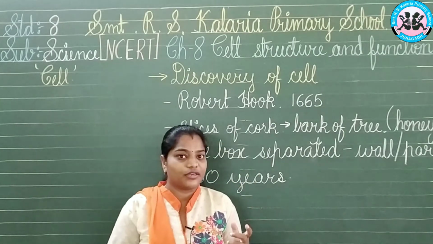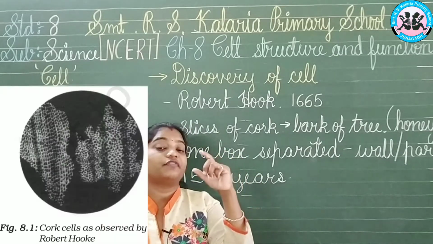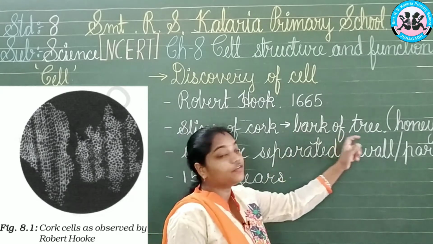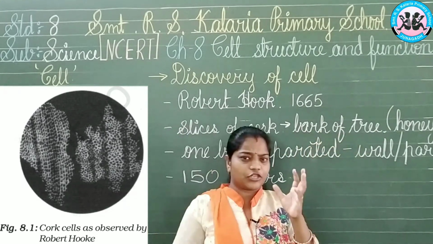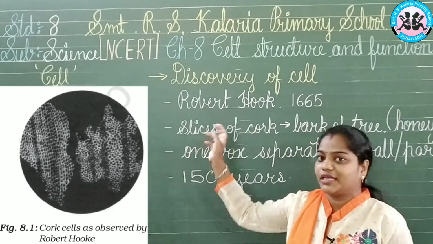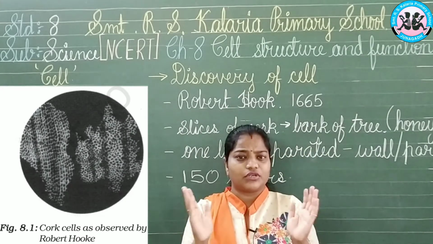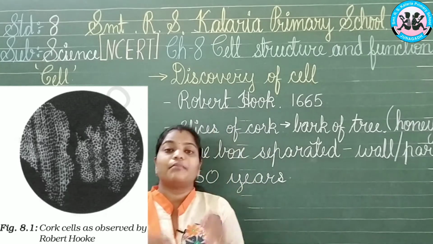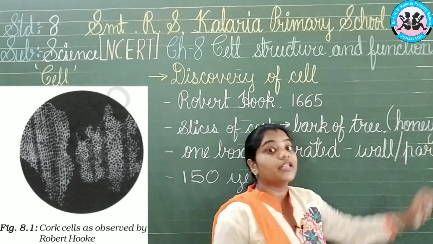Now what is a cork? You know that the cork is the topmost portion of glass bottles, made up of the bark of trees. He first used a magnifying glass to see it, but he could not see it properly. There was only something visible, which was not clear to him. Then he used a microscope. In that he saw something like a honeycomb.